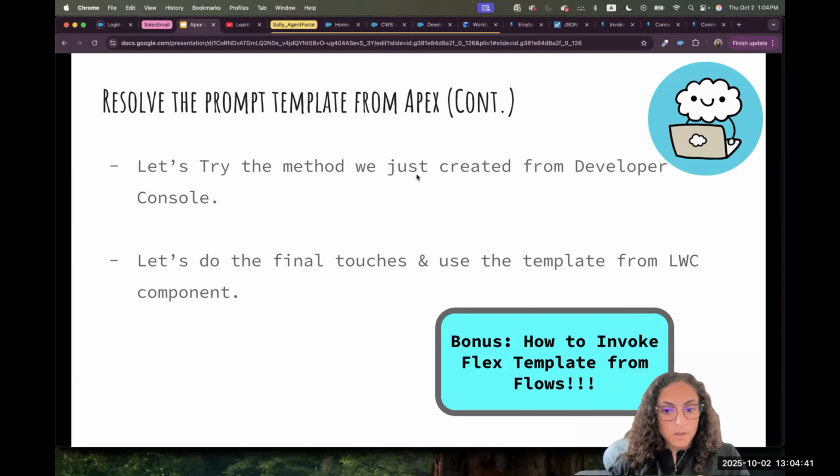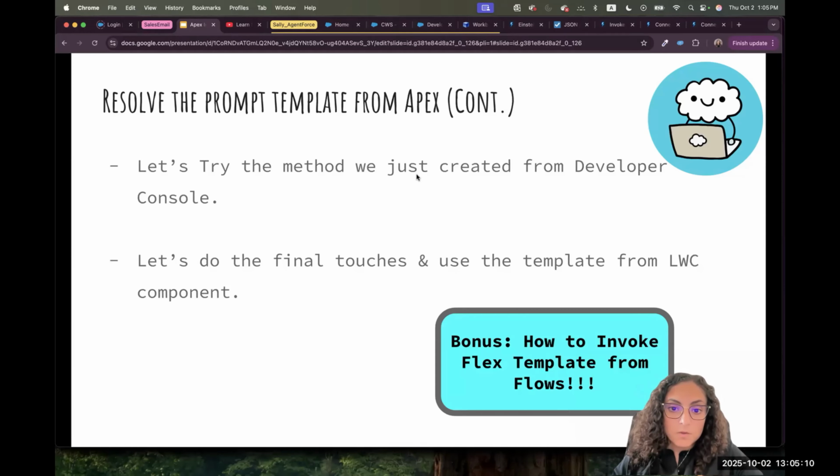As a bonus, after the session, look forward to a short video on how we can invoke the same Flex template from ScreenFlow. I'll try it from ScreenFlow and I'll show you how we can invoke it from there. It will be easier than the REST API and easier than Apex. But again, it's important to know how we can do it for each type.